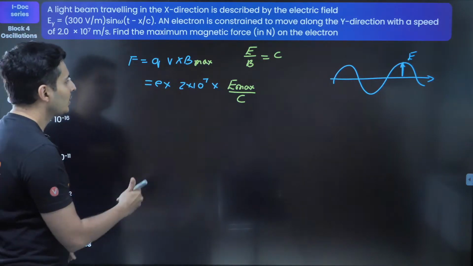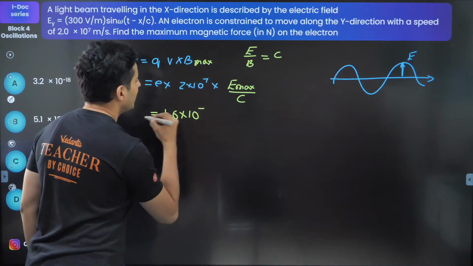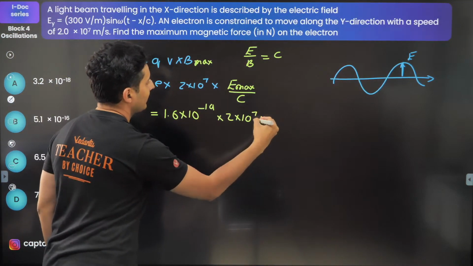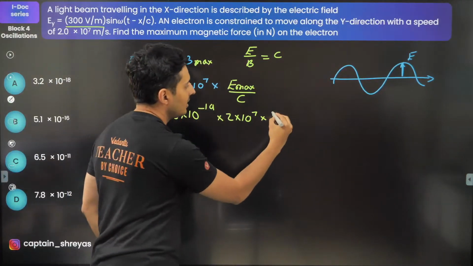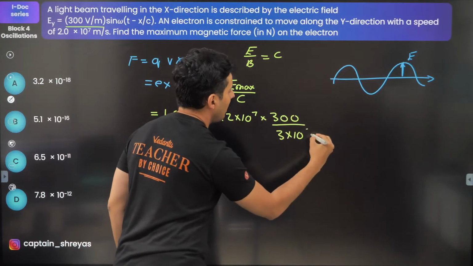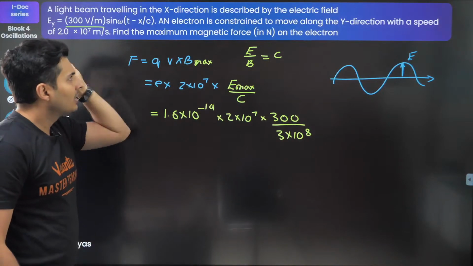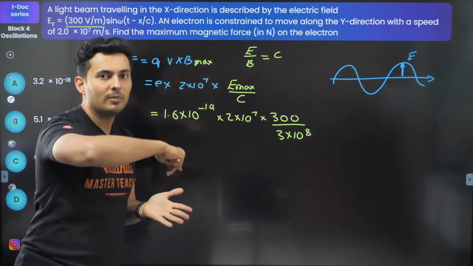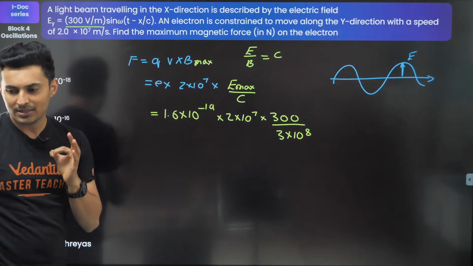Okay. So, moving on. So, e is nothing but 1.6 into 10 to the power minus 19. This is 2 into 10 to the power 7. E max, the maximum field is this much. So, that's 300. And speed of light is 3 into 10 to the power 8. So, this conversion is very important. And to realize that magnetic force is QVB, B is not given. You have to find it from E by B is equal to C. That's all. I hope this is clear.